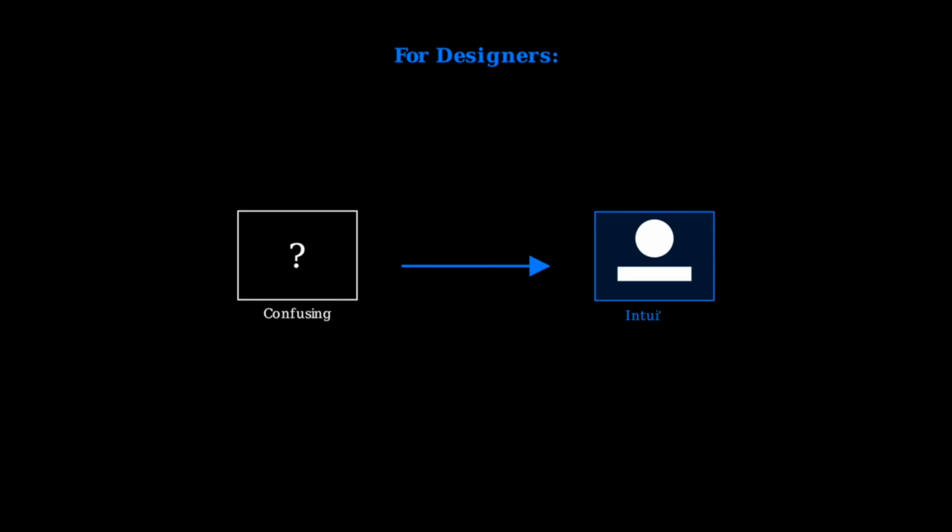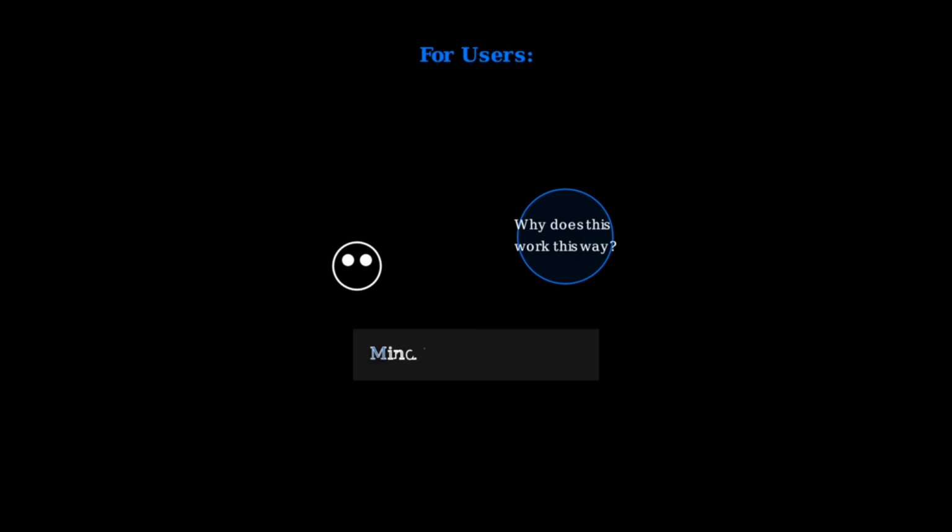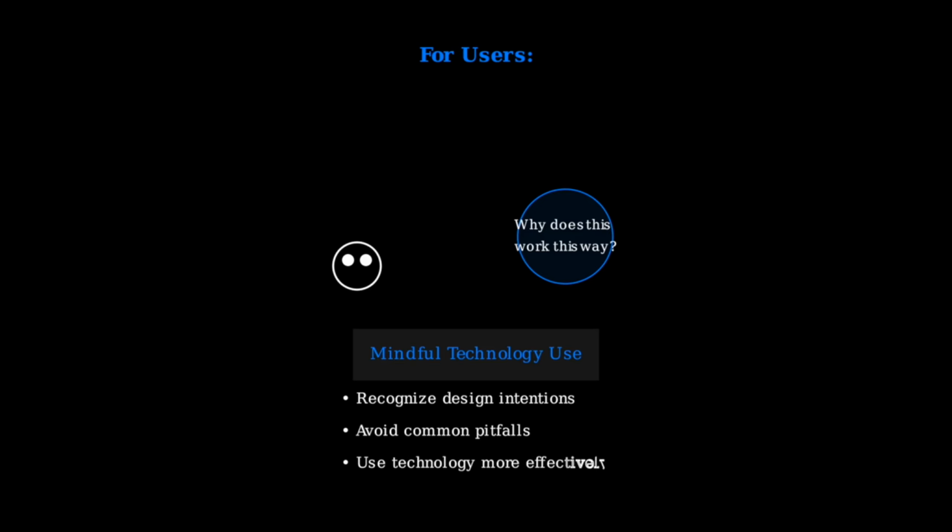For designers, this understanding transforms how we approach interface creation. Instead of adding features randomly, we carefully balance what users can do with appropriate limitations that guide their actions towards success. For users, understanding these concepts leads to more mindful technology use. When we recognize why interfaces work the way they do, we become more effective at achieving our goals and less likely to fall into design traps.